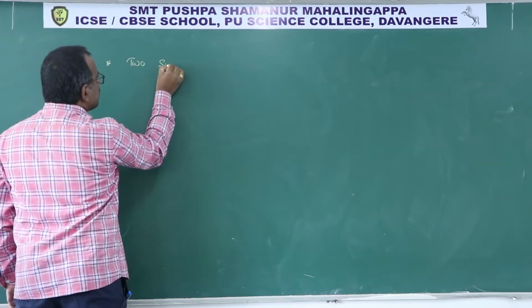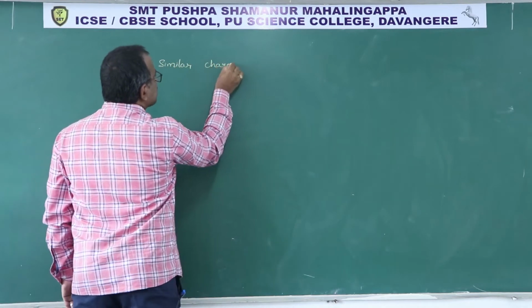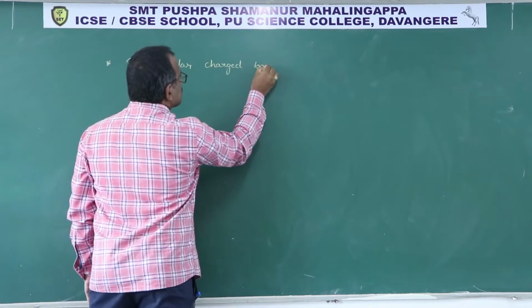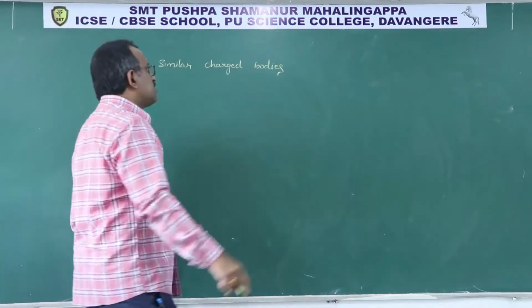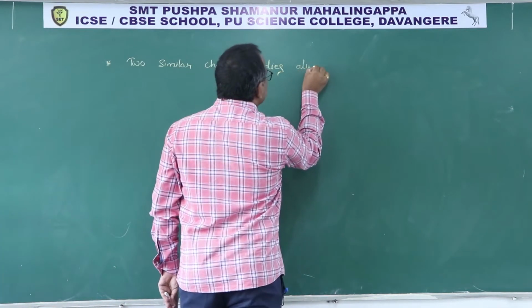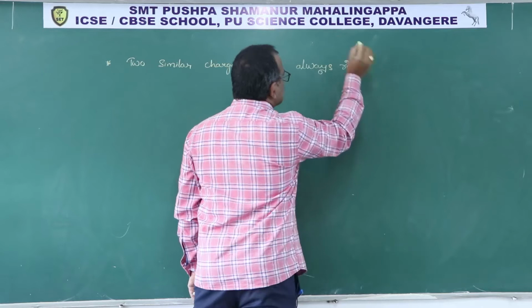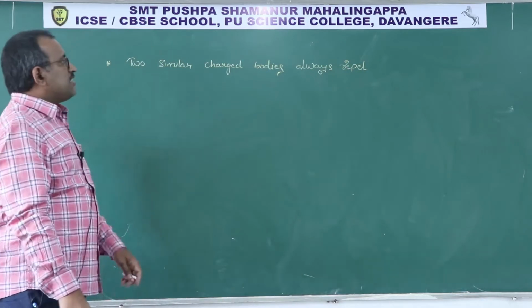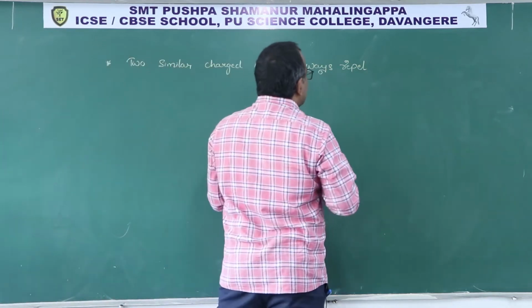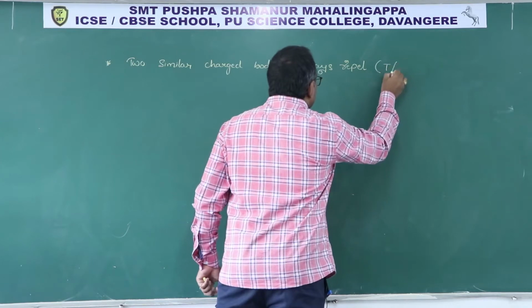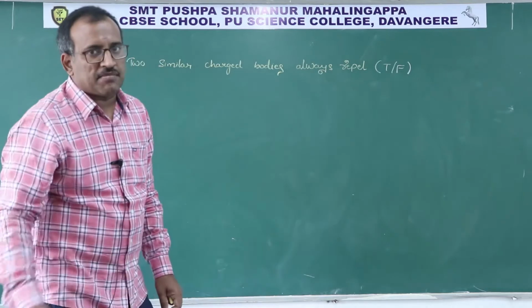Two similar charged bodies always repel. In theory questions they will ask you which of the following is a correct or incorrect statement.